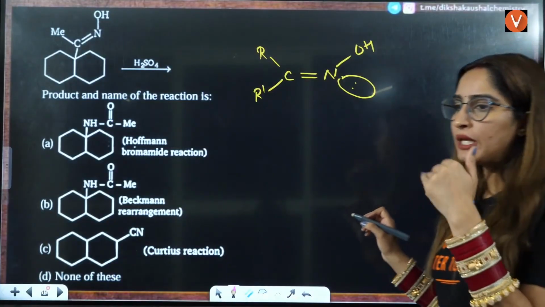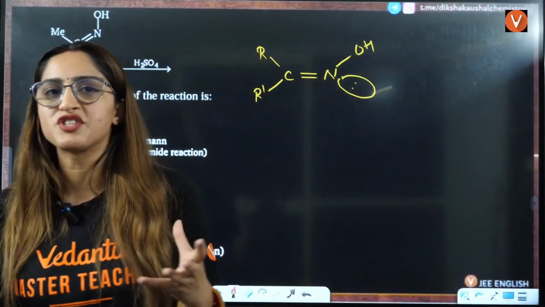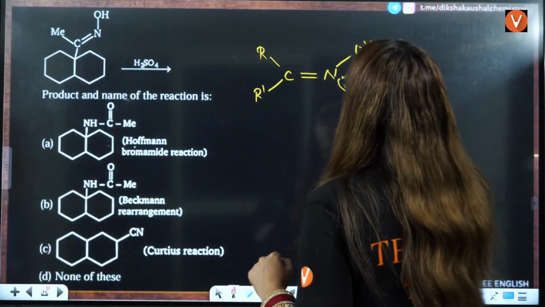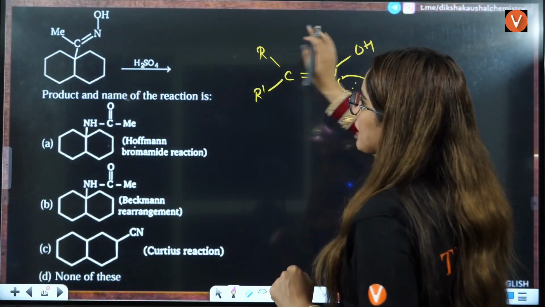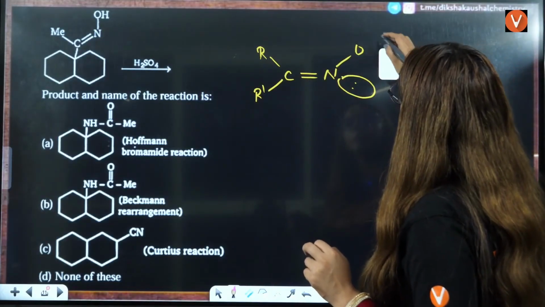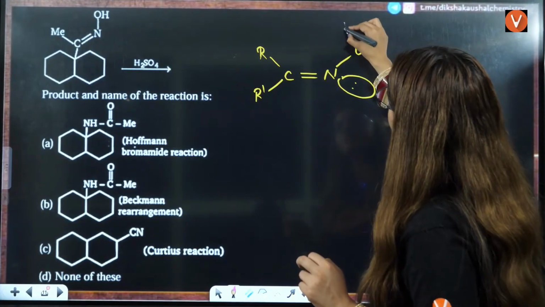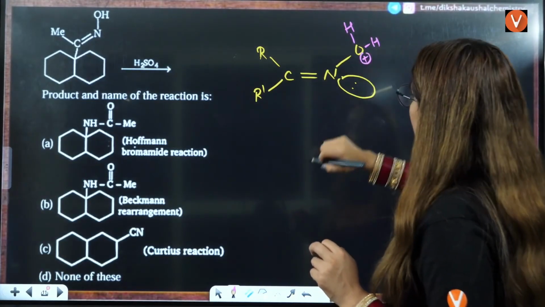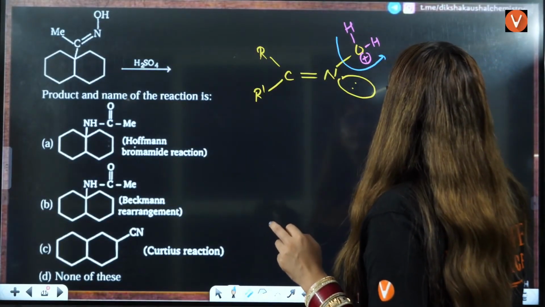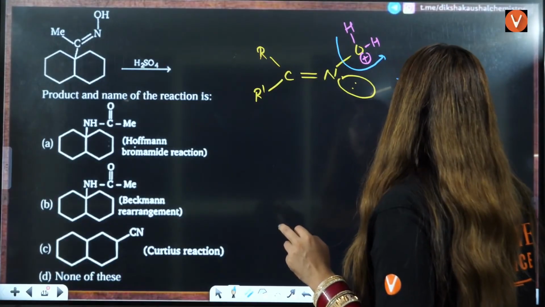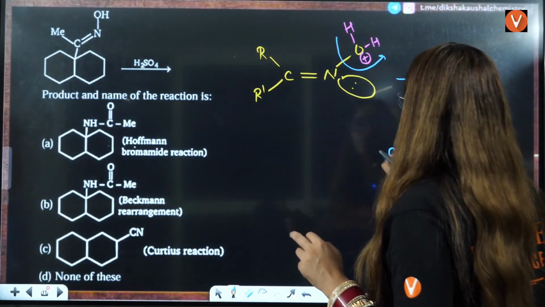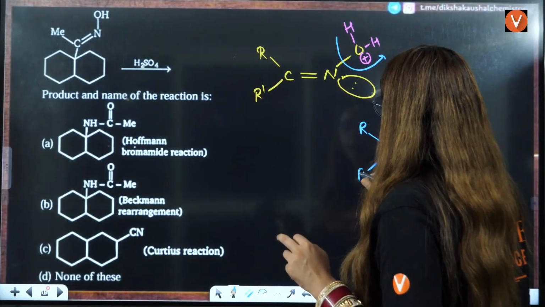So here you need to understand what exactly Beckmann's rearrangement is. When you add H2SO4 in acidic condition, here you will have H, and one H will get added here, and here you will have positive. That is the reason water will be eliminated, and in the answer you will have C double bond N. This is the lone pair, this is the positive charge, this is R, and this is R dash.